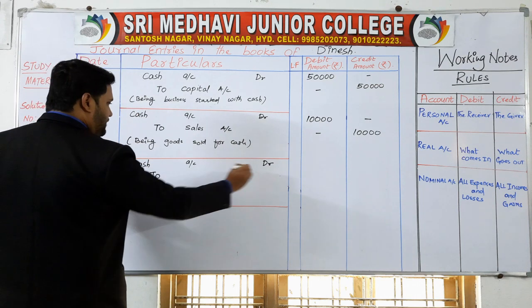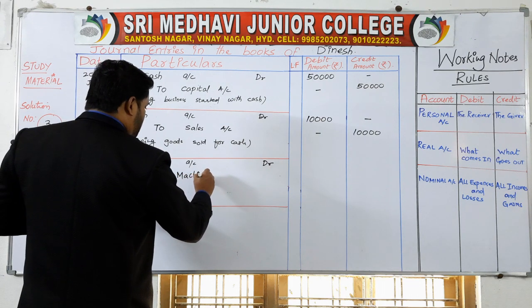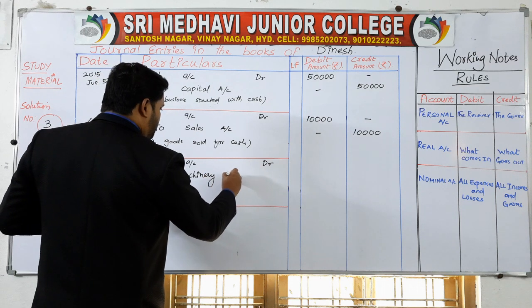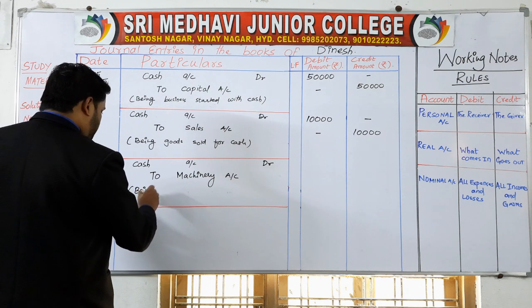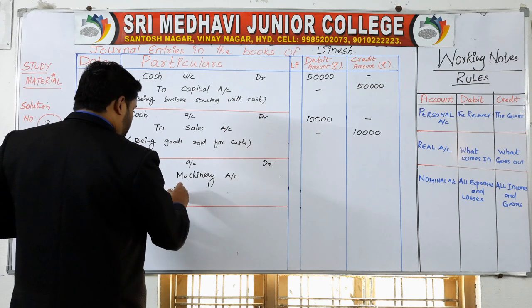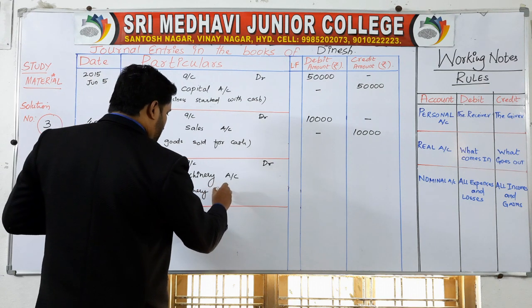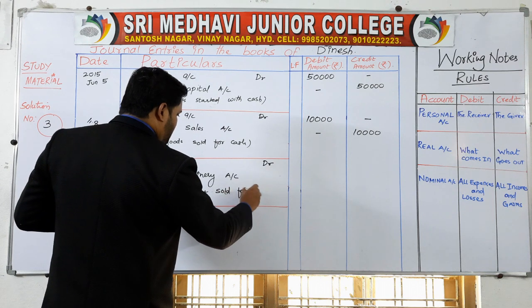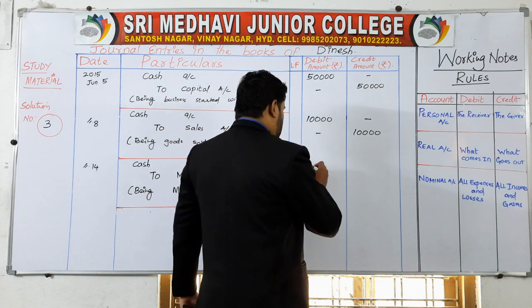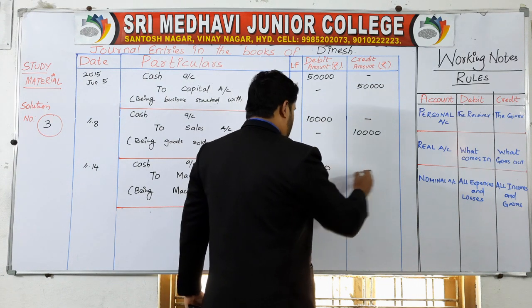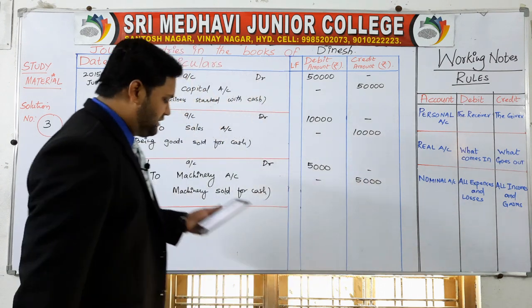So cash account debit to what you have sold, machinery. Write the name of the asset here: machinery account. Being machinery sold for cash. How much is the amount? 5,000 rupees. This is how you are going to write the journal entry.